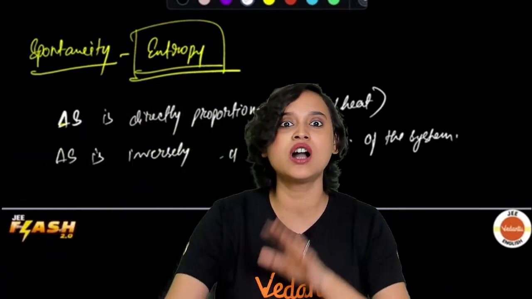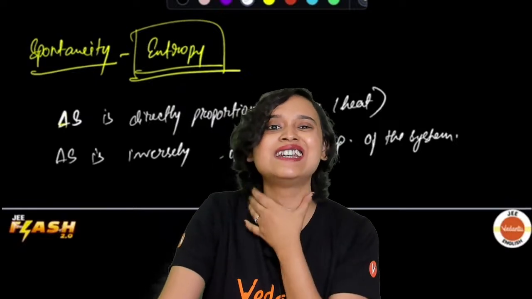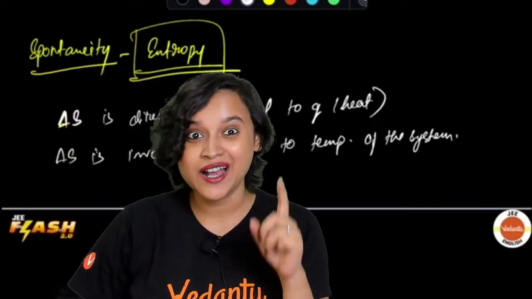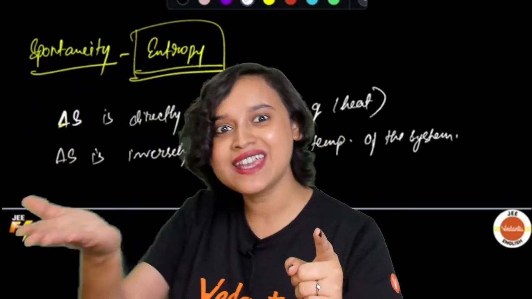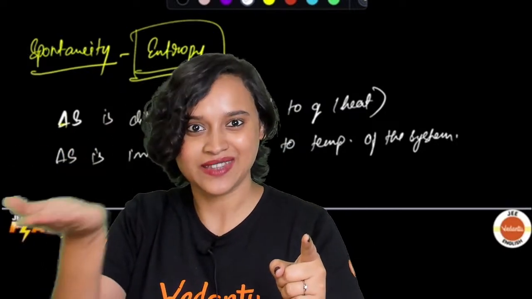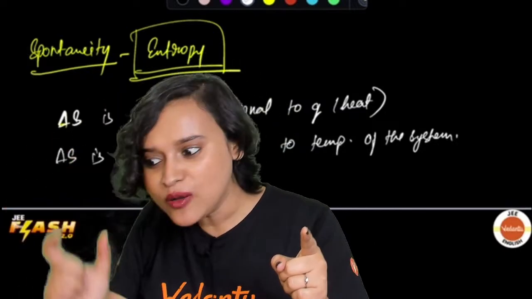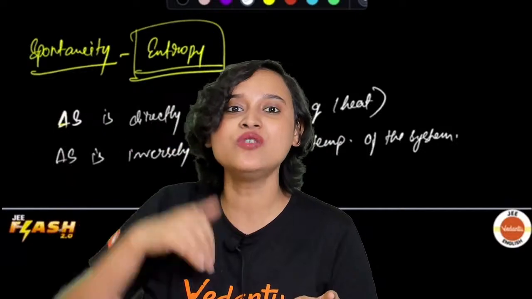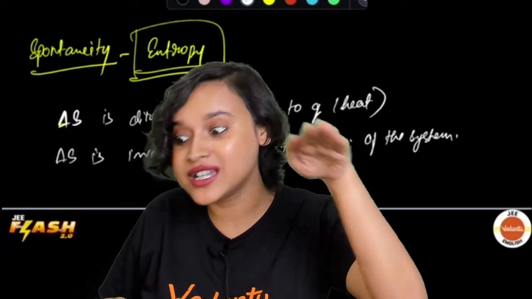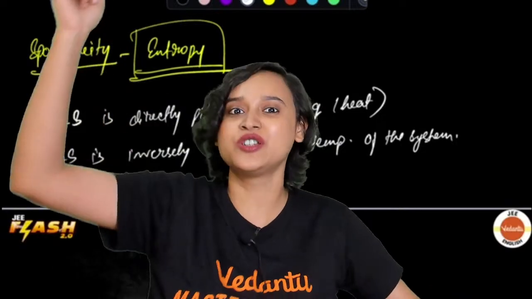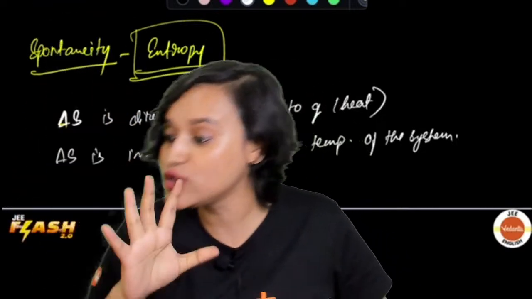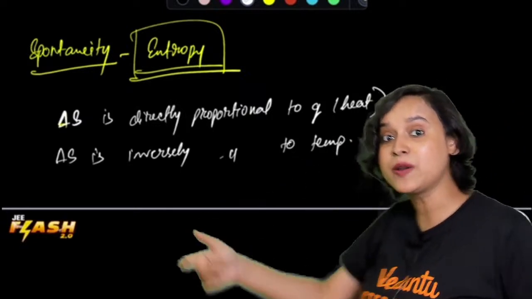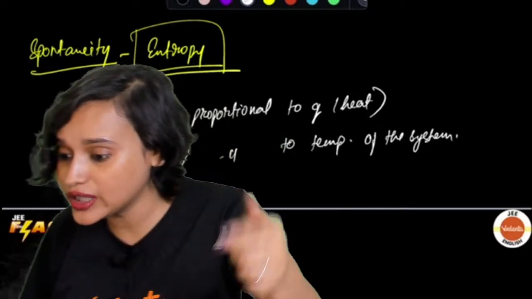But imagine a class is absolutely sitting quiet and suddenly somebody comes and says, guys, games period. Where will the randomness be more? In one case, it is already random. So if you introduce a little bit more of a factor for randomness, it's not going to affect so much. But in the case where randomness is not there, you increase temperature, and the randomness is going to shoot up. Do you get my point? Why did I say that delta S is inversely proportional to the temperature of the system? Do you get it, everybody?